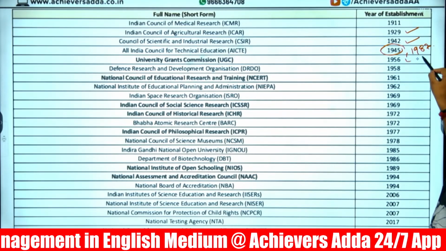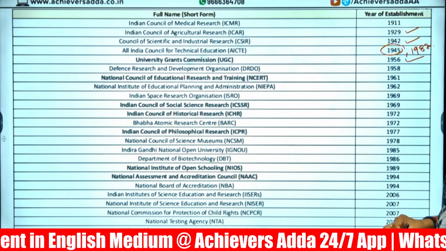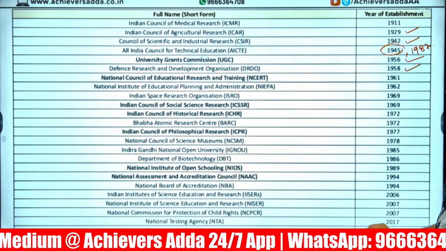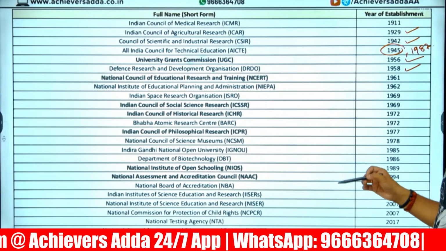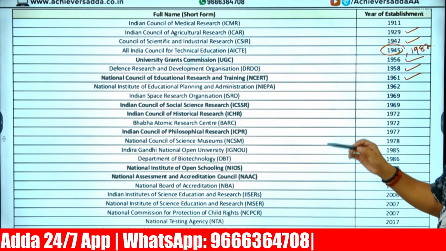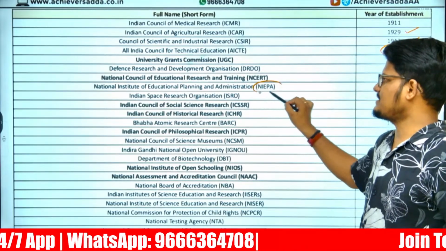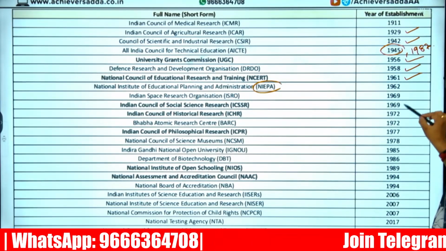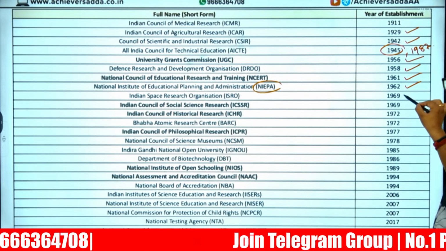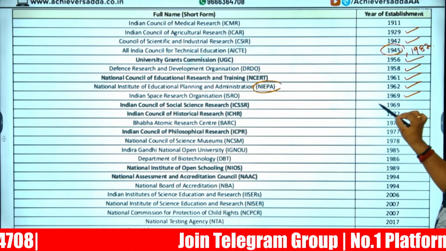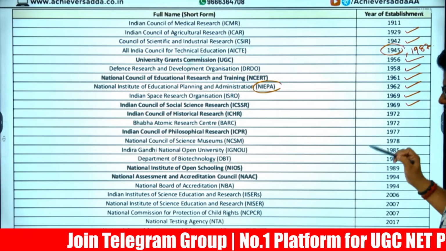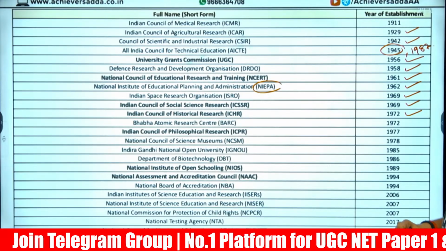University Grants Commission, 1956. Defense Research and Development Organization, DRDO, 1958. National Council of Educational Research and Training, NCERT, 1961. National Institute of Educational Planning and Administration, NIEPA, 1962. Indian Space Research Organization, 1969. ICSSR, 1969, Indian Council of Social Science Research. Indian Council of Historical Research, 1972.